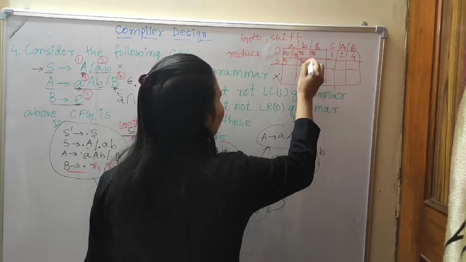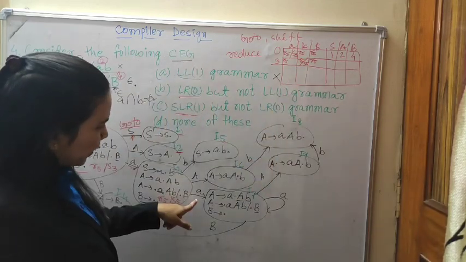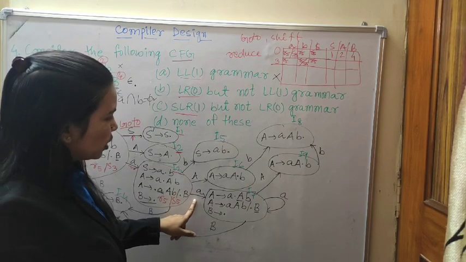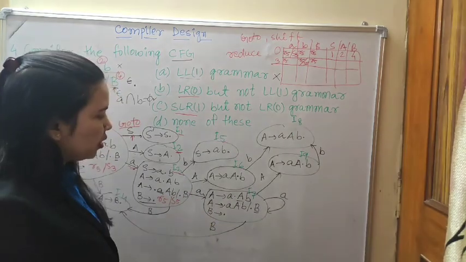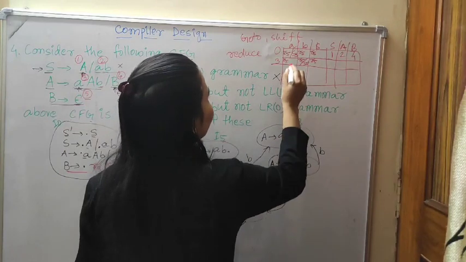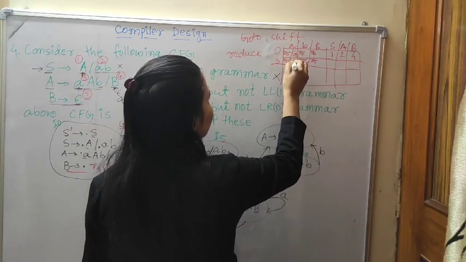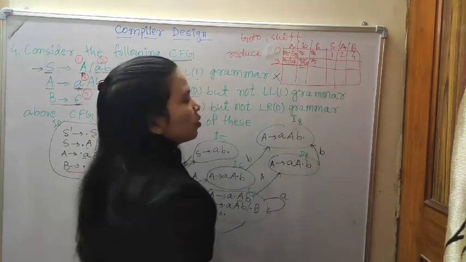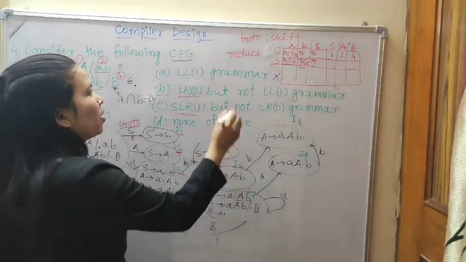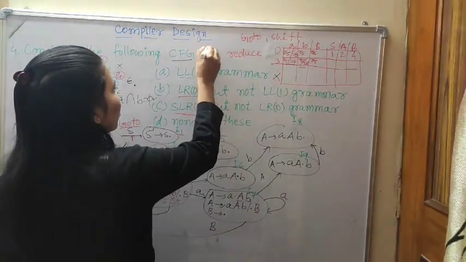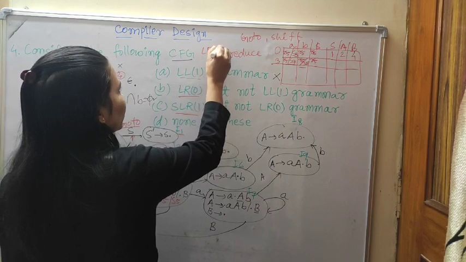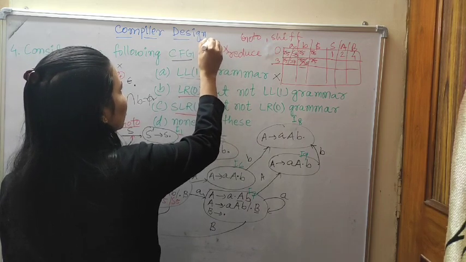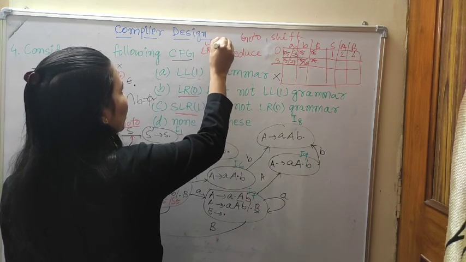Right, shift 5. Now A is also shifting, where? To state 7, so S7. So this grammar is not LR0, and it is not an LL1 grammar.